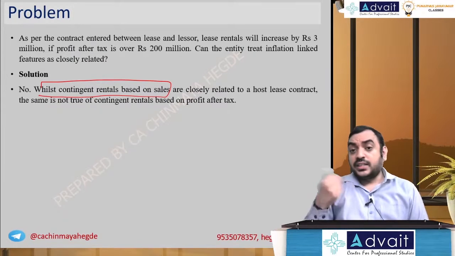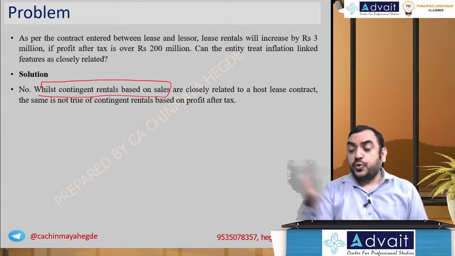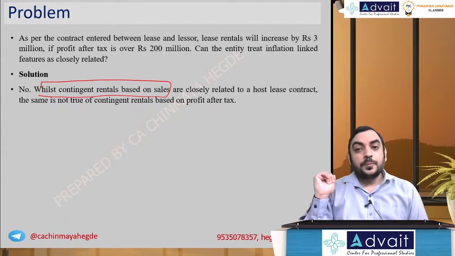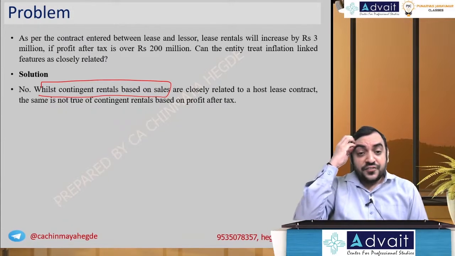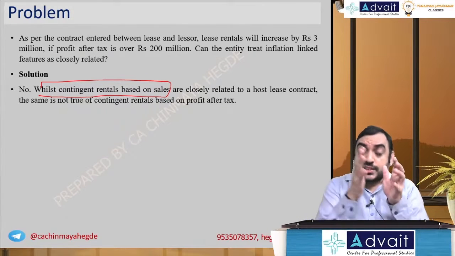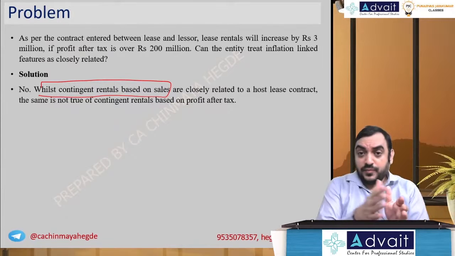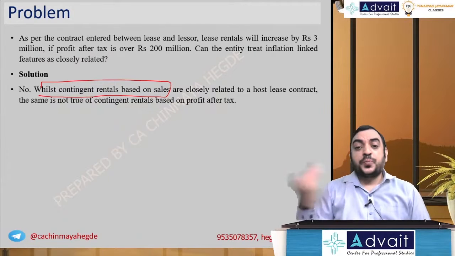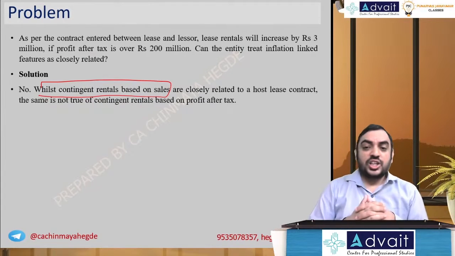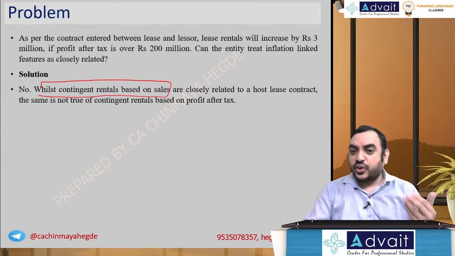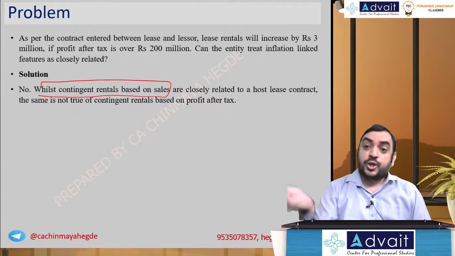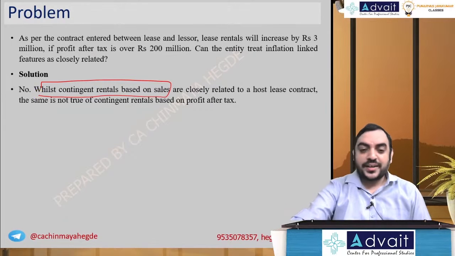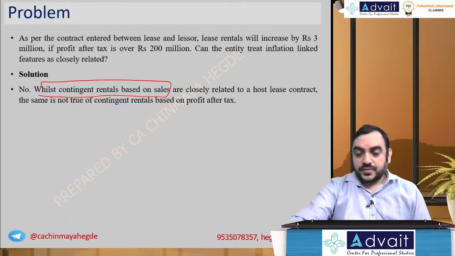That is one type. The other type is how much profit you make. Only if you make more profit, give it to me. Two different situations, right? So if it is sales based or production based, then they are closely related. If it is profit based, then they are not closely related, which means they need to be separated. The contingency part, because of profit dependency, needs to be separated. Okay, let's go further. It's more like a profit share.